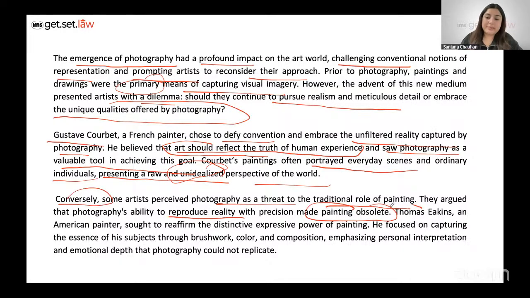One such example is Thomas Eakins, an American painter who sought to reaffirm the distinctive expressive power of painting. According to him, painting is more distinct and unique in its expression, right? He focused on capturing the essence of his subjects through brushwork, color, composition, personal interpretation, and emotional depth. According to him, photography could not replicate this, right?